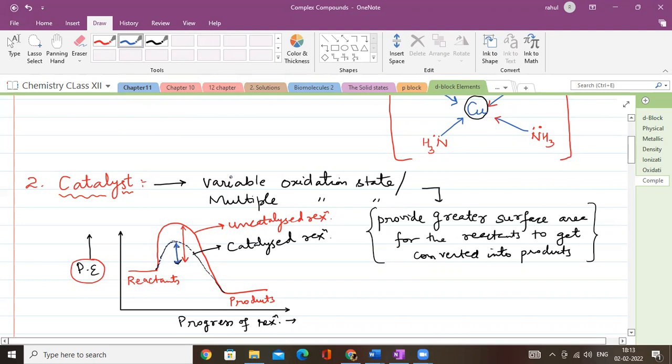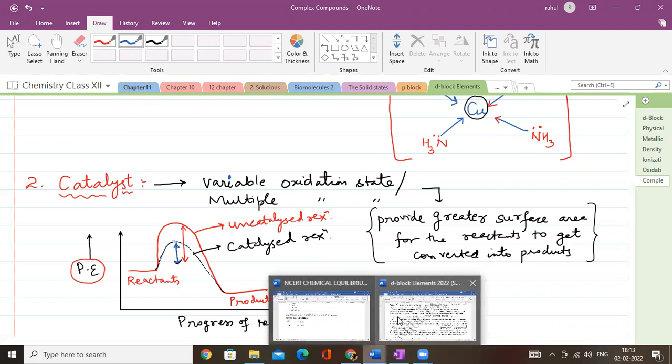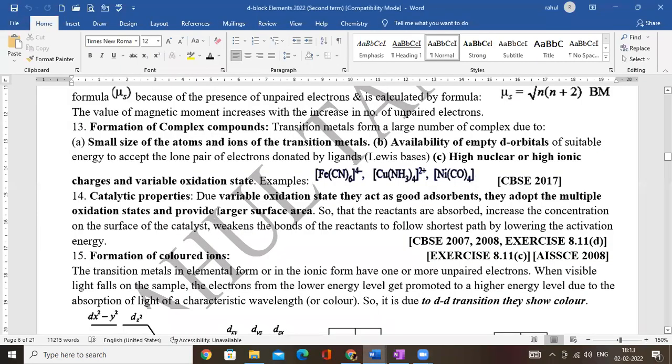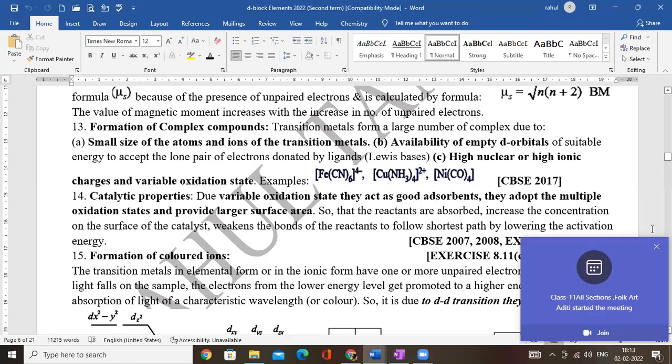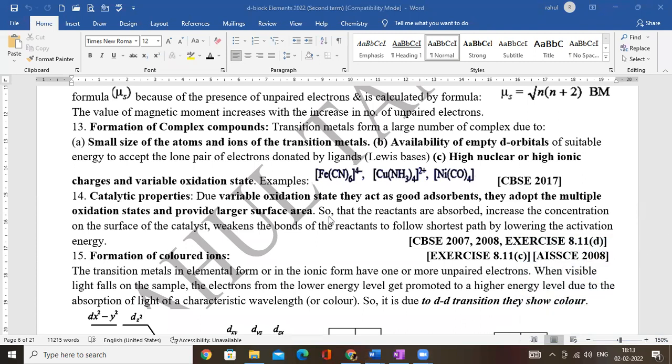ये इसलिए पॉसिबल होता है बिकॉज ऑफ व्हाट? ये क्यों पॉसिबल होता है? बिकॉज ट्रांजिशन एलिमेंट के पास वेरिएबल ऑक्सीडेशन स्टेट होती है. I repeat, due to variable oxidation state, they act as very good adsorbents, and since they have multiple oxidation states, they provide larger surface area. So the reactants are converted into the products very easily.